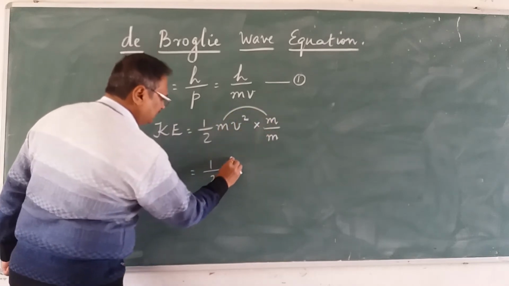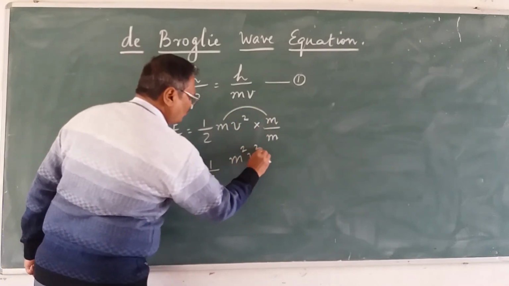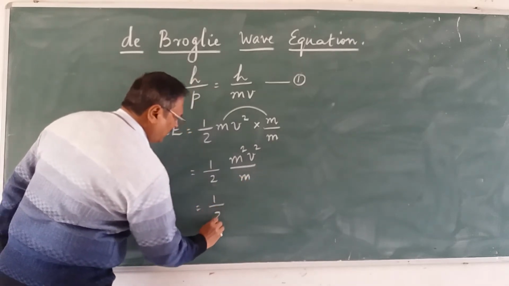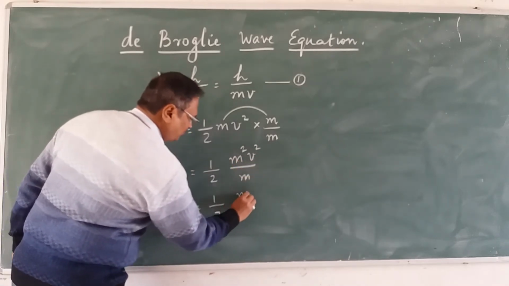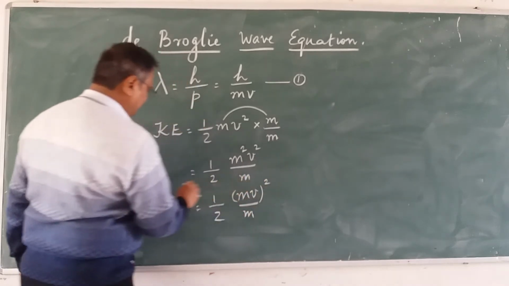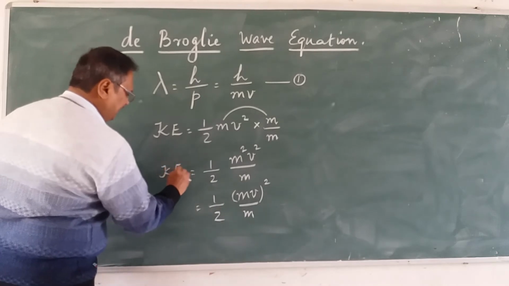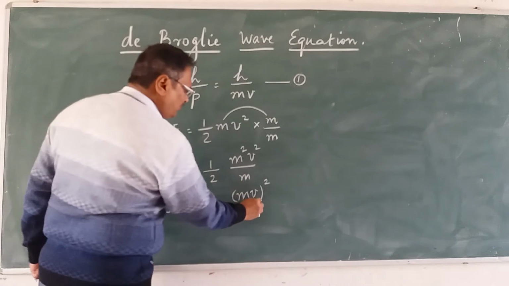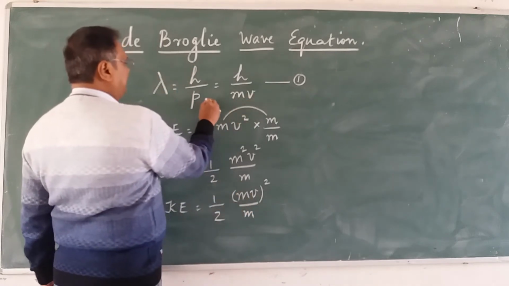So that is equal to half into m square v square upon m, that is half into mv the whole square upon m. What is this? This is kinetic energy. Now what is m into v? M into v is p.